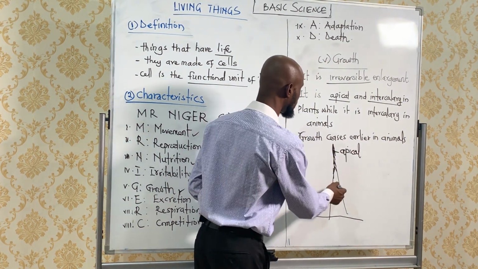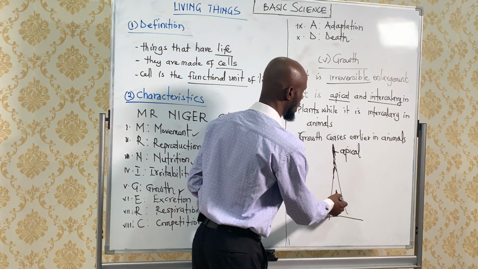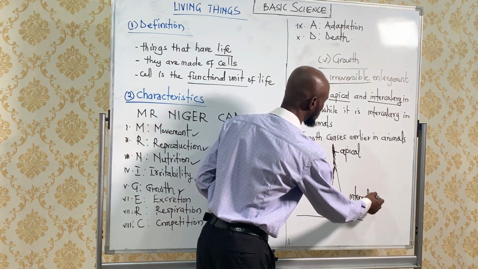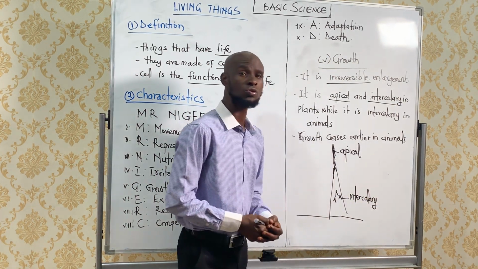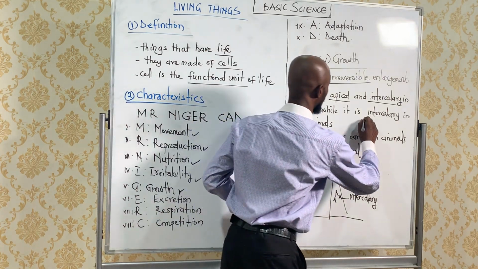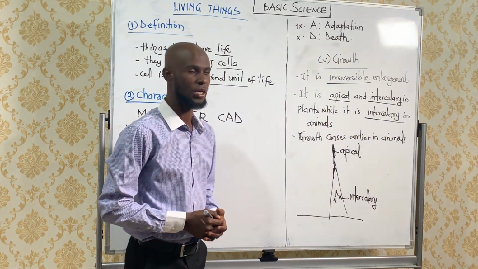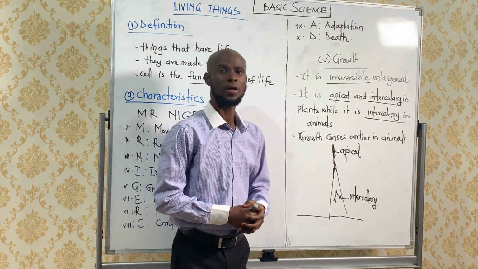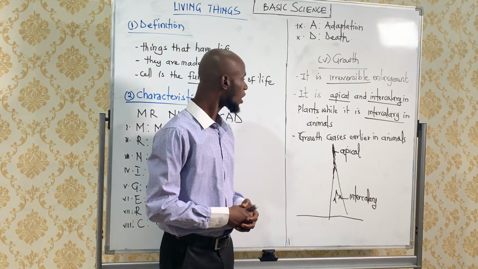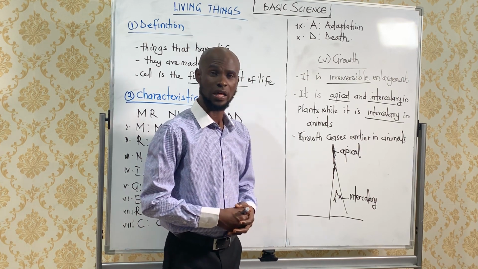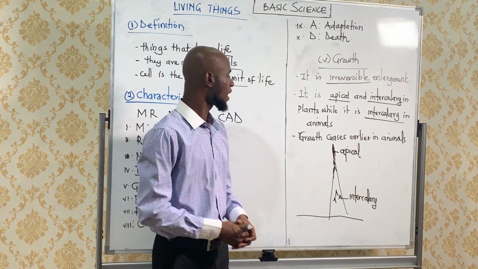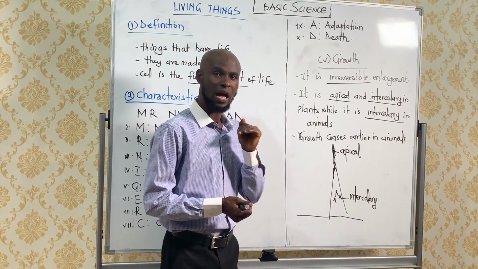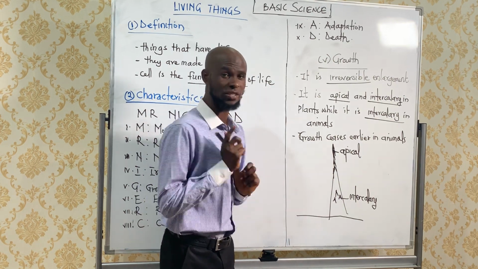Growth also occurs within the plant, and it's called intercalary. While in animals, growth is always intercalary, that is, within the animals. Growth in plants ceases later than in animals. So the animals stop growing at a certain age.